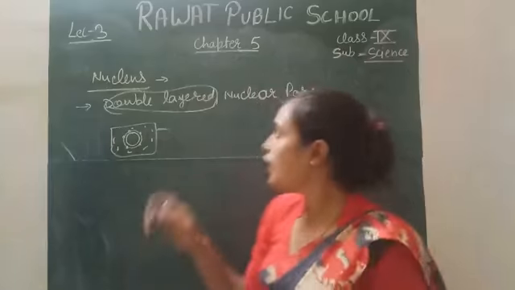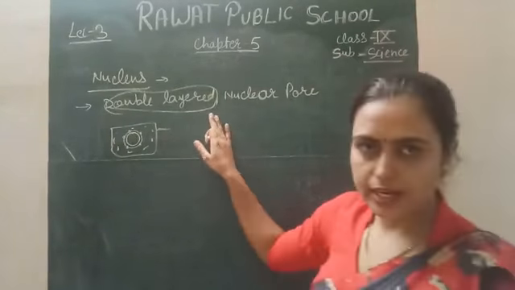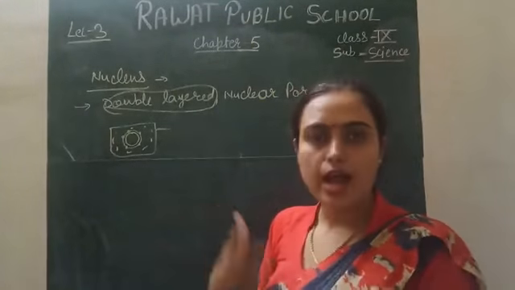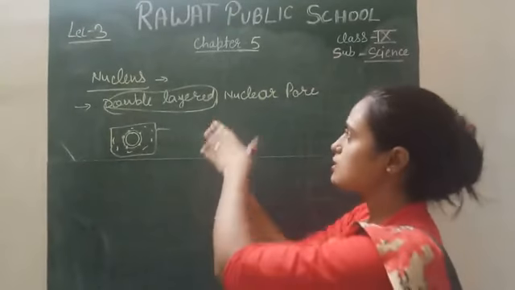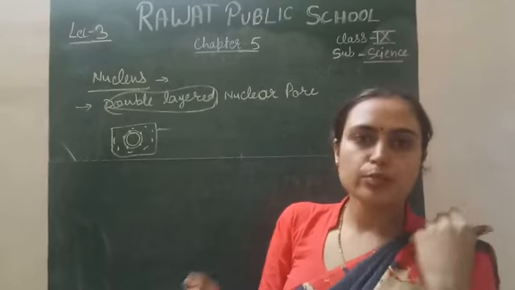The layer present outside is called the outer layer of the nuclear membrane, and the one on the inner side is called the inner layer. On the outer surface some pores are present, called nuclear pores.